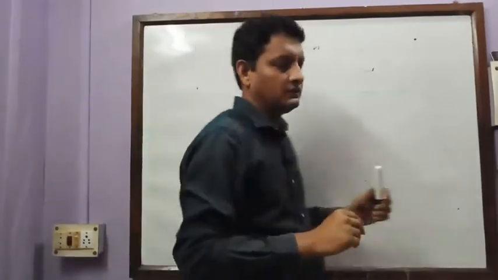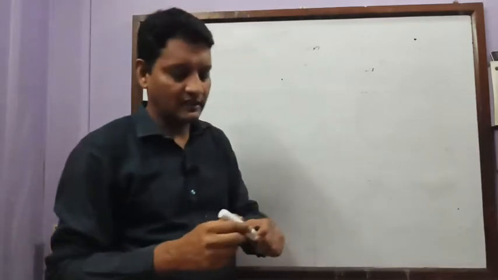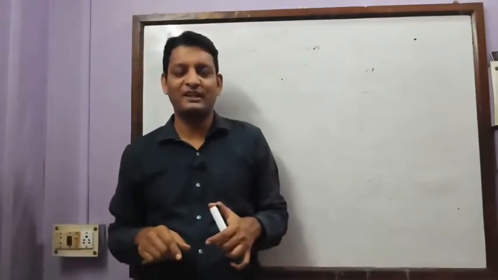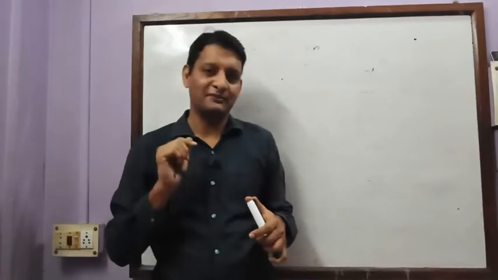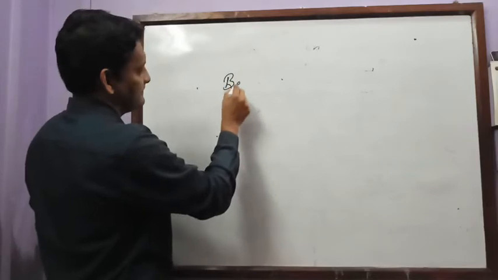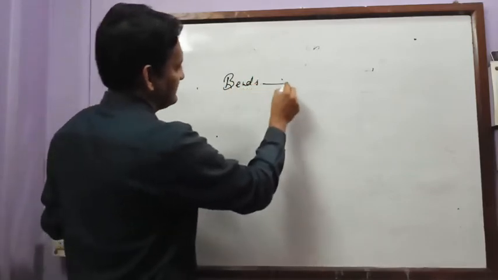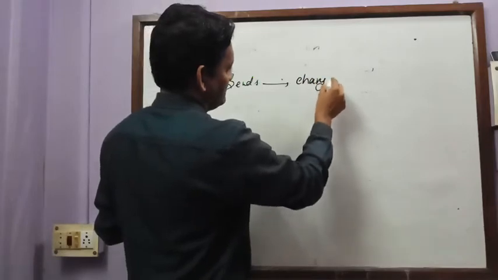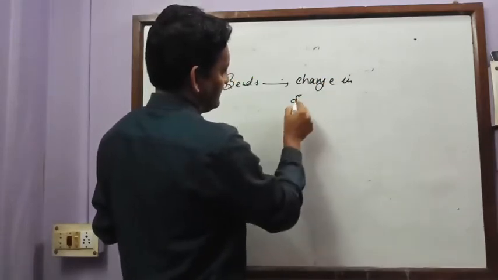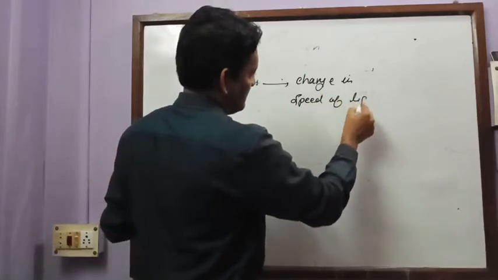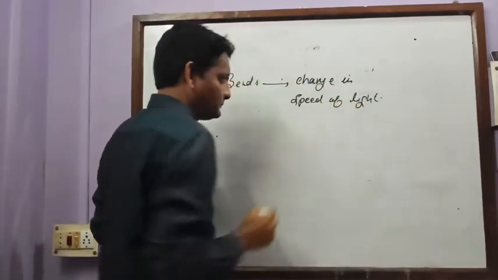So now my dear student, the question is why the light ray bends when it travels from one medium to another medium. Correct? So the light ray bends because there is change in speed of light.